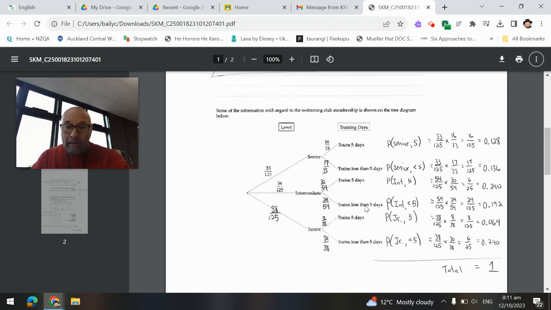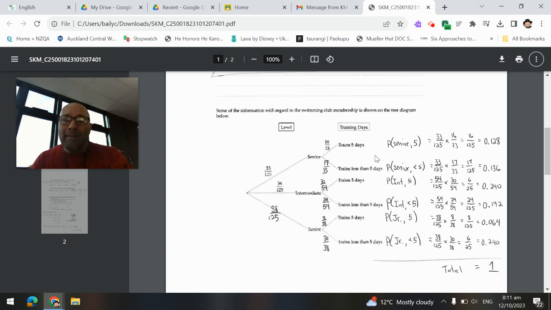Lastly, we were told that 8 of the juniors train 5 days a week. Since there were 38 juniors, 8 out of 38 train 5 days a week. Subtracting the 8 from the 38 tells us that 30 out of 38 train less than 5 days a week. Now, after you've entered your probabilities into the tree diagram, I highly recommend you find the outcomes. And the outcomes are right here.